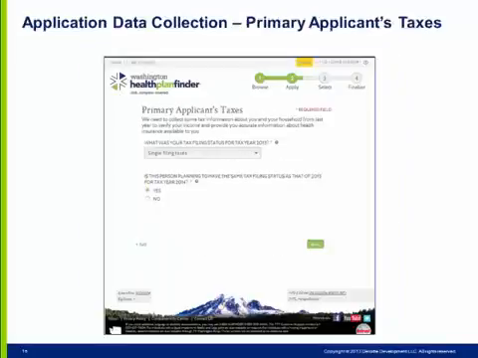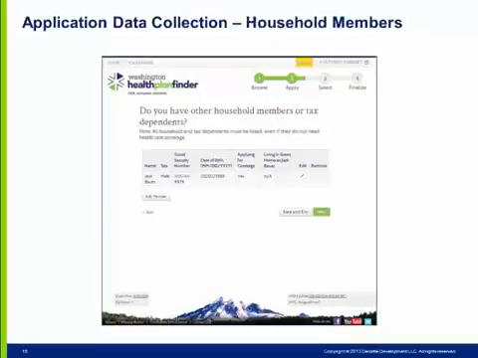The system will next ask the primary applicant to provide information on their tax filing status for either the current year and last year, or the current year, last year, and next year, depending on the time frame when the individual is applying. The system will next ask the primary applicant to identify whether or not they have any other household members or tax dependents. Each additional individual will need to be added through the Add Person button on the left-hand side of the screen.